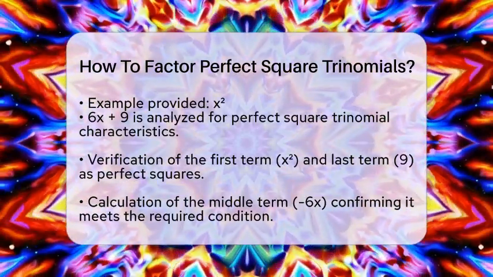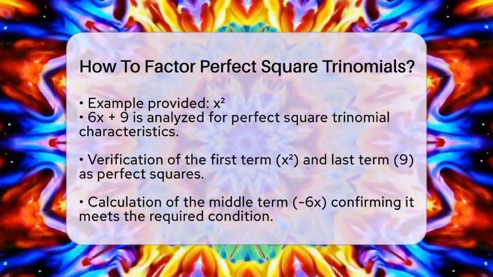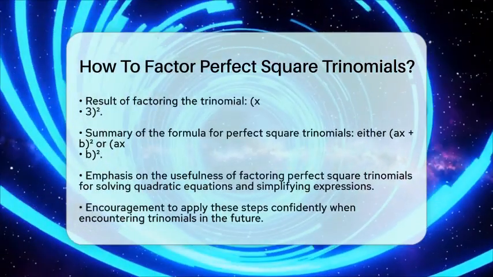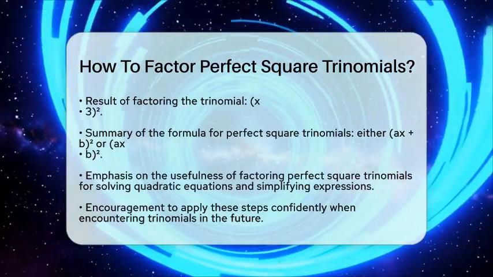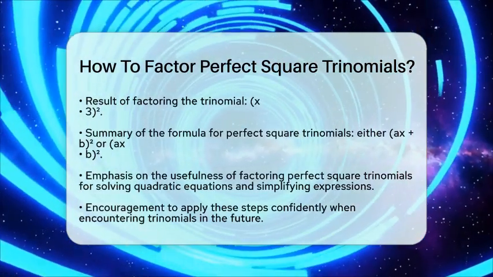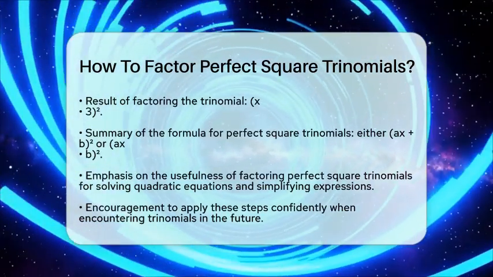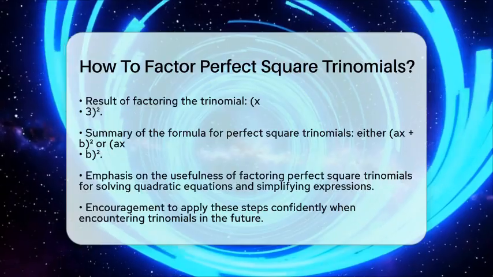To summarize, the formula for a perfect square trinomial is either (ax + b) squared or (ax - b) squared. This means we can easily recognize patterns and apply the binomial square formula. Factoring perfect square trinomials helps us solve quadratic equations and simplifies expressions, making it easier to work with polynomials.